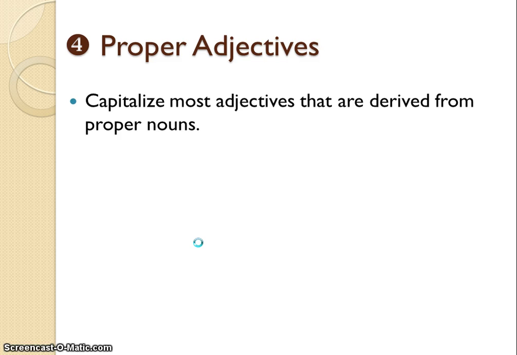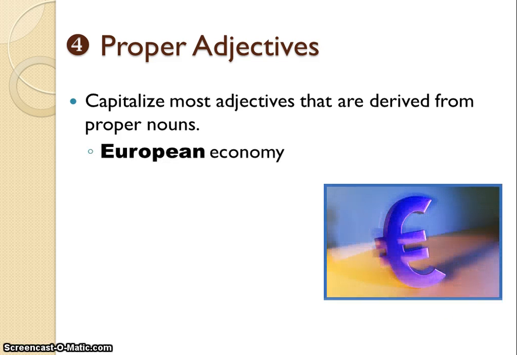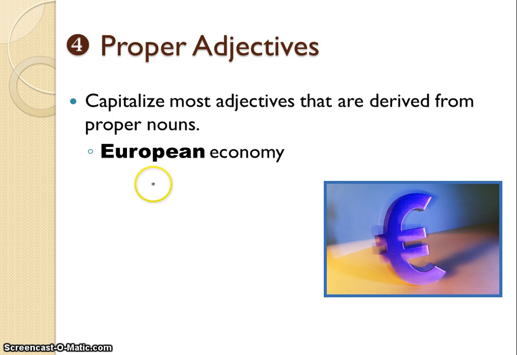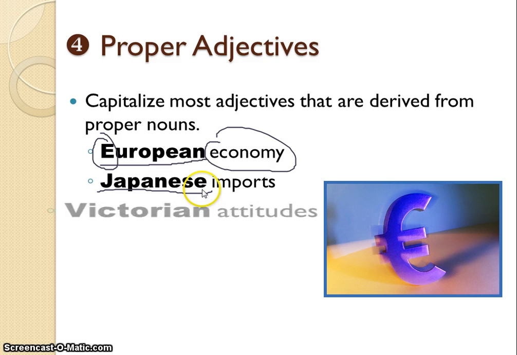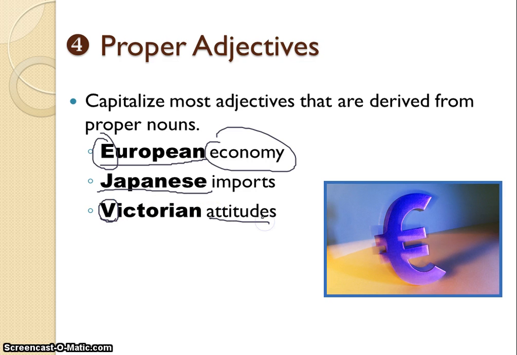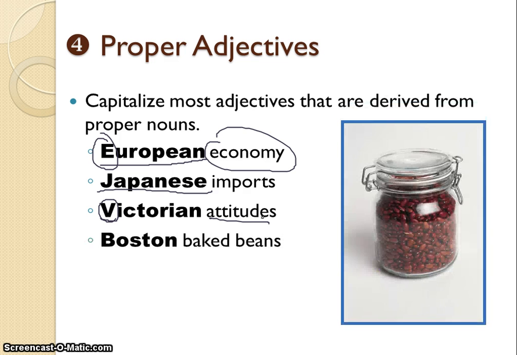All right, we capitalize most adjectives that are derived from proper nouns. European economy, since this is derived from a proper noun, Europe, we capitalize it. We don't capitalize this part though. Japanese imports, this is taken from Japan, so we capitalize it. Victorian, this is an era, the Victorian era, and that was the name of Queen Victoria, so we capitalize here but not the general noun. And then Boston baked beans, we all know there's a city called Boston, but the baked beans are just a product of Boston. It's not an official name.